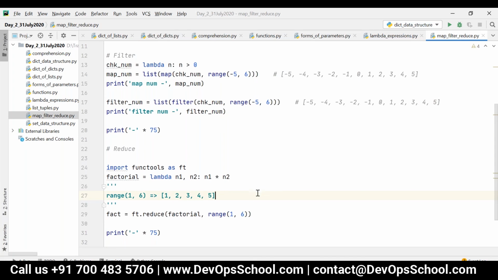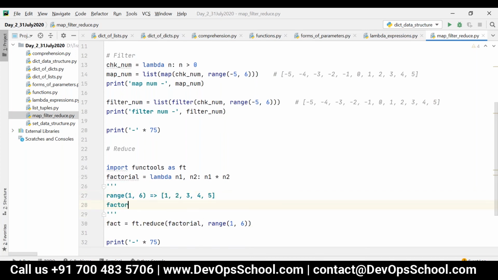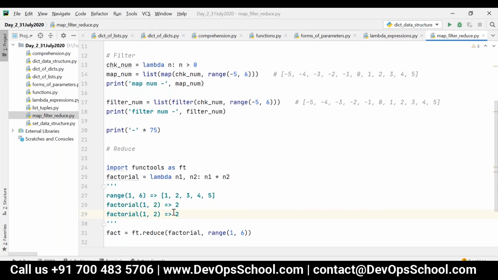So now what will happen? The first 2 elements will be sent as the input to this function. That is factorial of 1, 2 will be called. Now what will be the output? 1 into 2, which is nothing but 2. All right, next what will happen? The output, and the next available input, what is the next available input? 3 will be called.